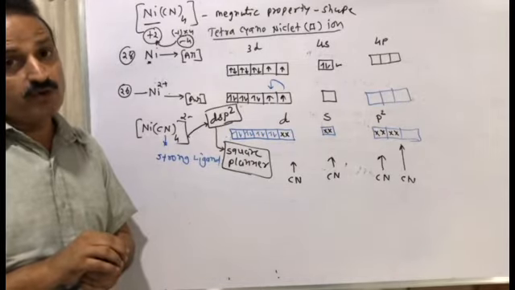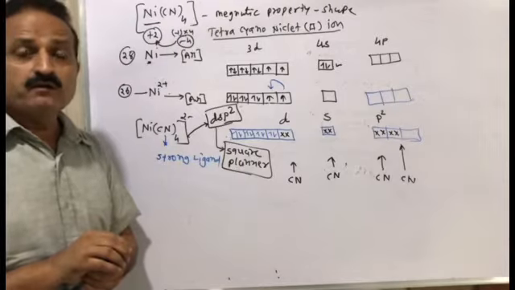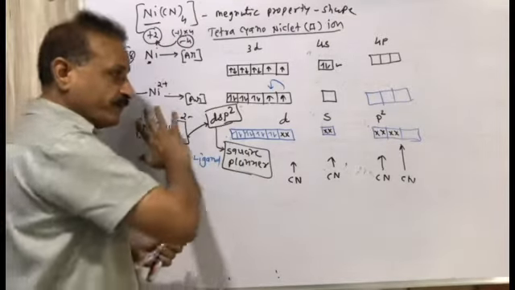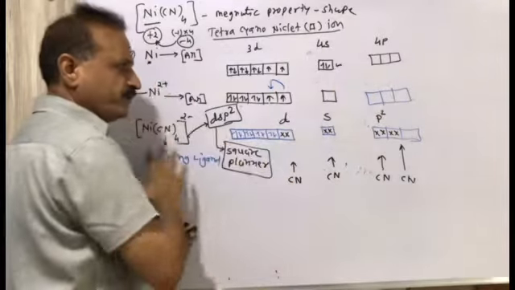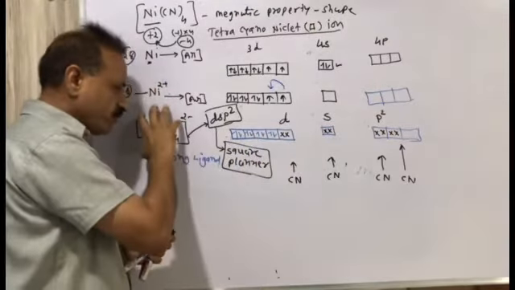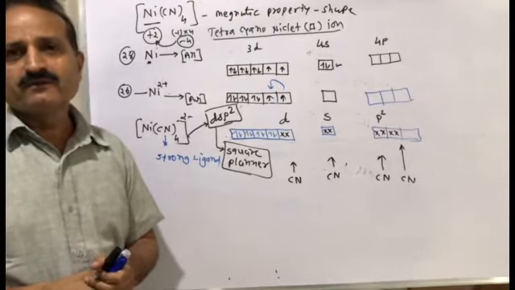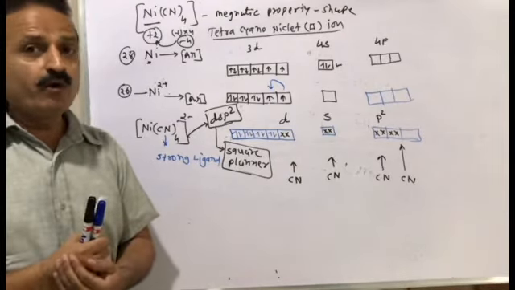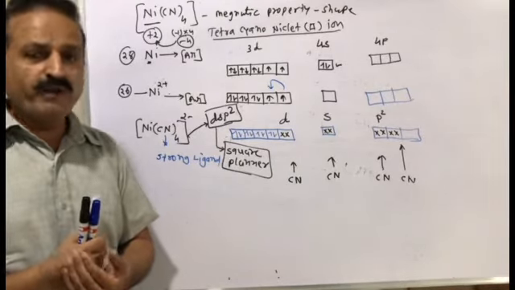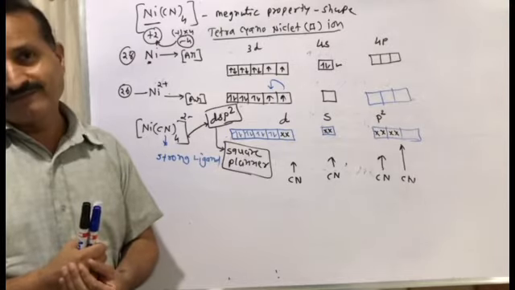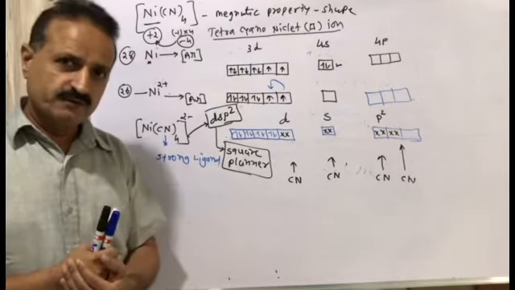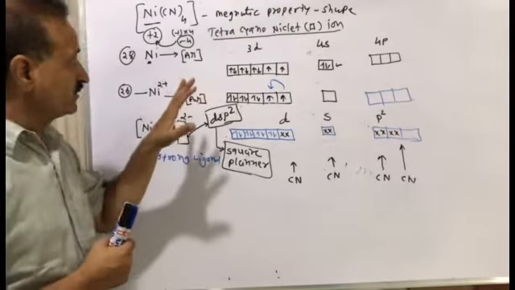So here there is no odd electron seen after the hybridization of this complex compound. So the value of the Bohr magneton will be 0. It is clear. You just try to understand.